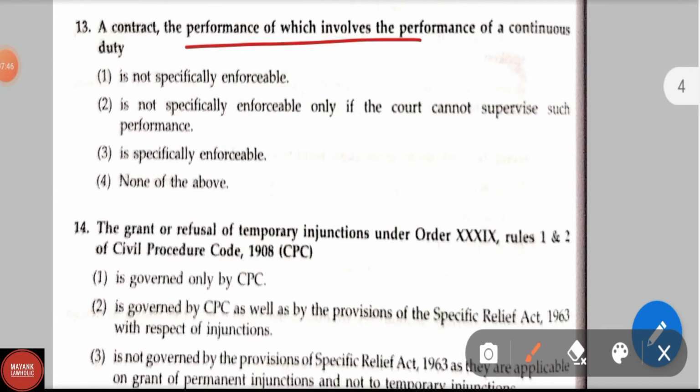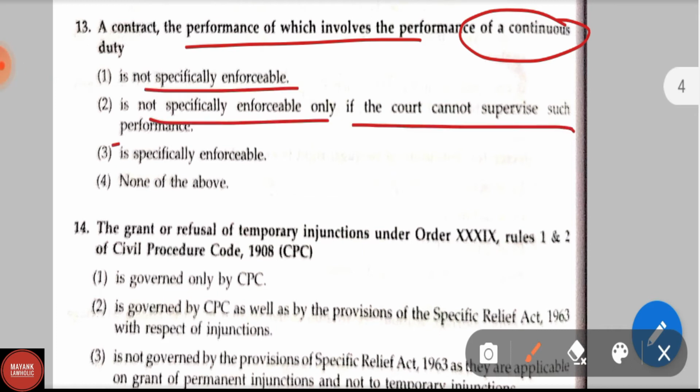Contract, the performance of which involves a performance of a continuous duty, is not specifically enforceable only if the court cannot supervise such performance, is specifically enforceable, none of the above. Correct answer is option second, is not specifically enforceable only if the court cannot supervise such performance.